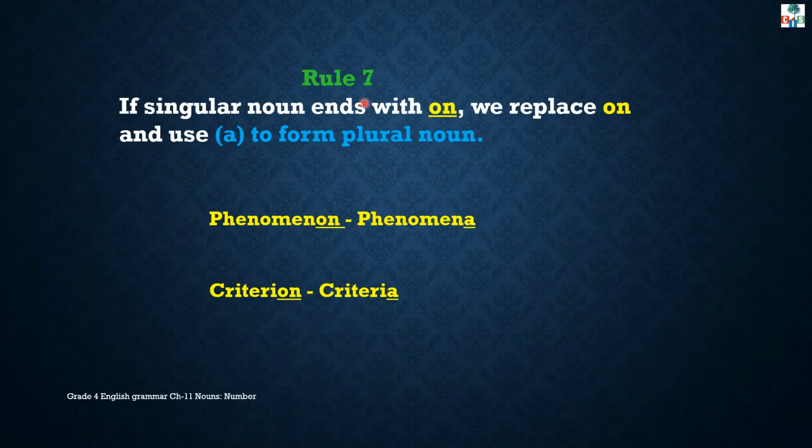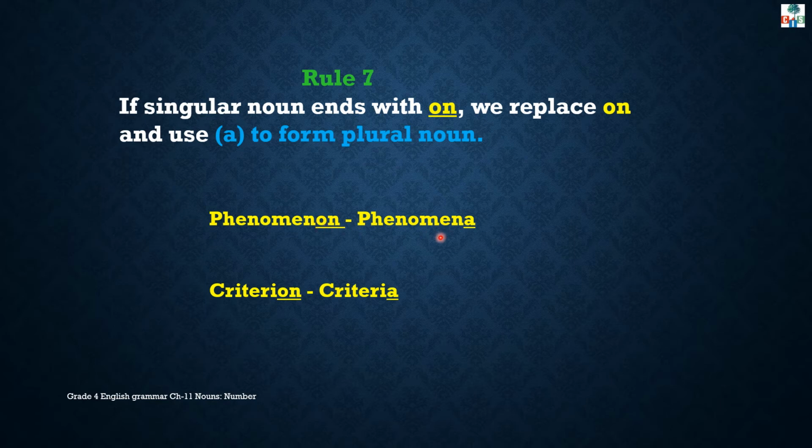Rule number 7. If a singular noun ends with on, we replace on and use a to form the plural noun. For example, phenomenon. This singular noun ends with on, and we will replace on and use a to form its plural.